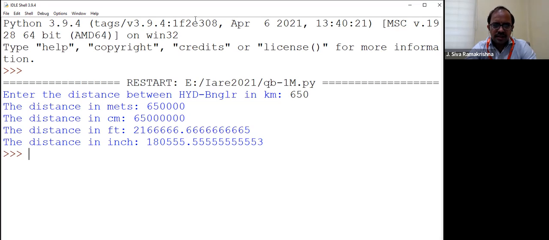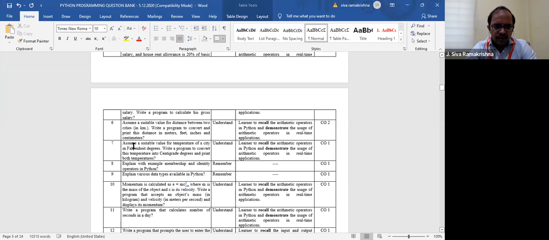Any doubt in this? Now let us move to the next problem, the seventh one. So what is it? Assume a suitable value for the temperature of a city in Fahrenheit.